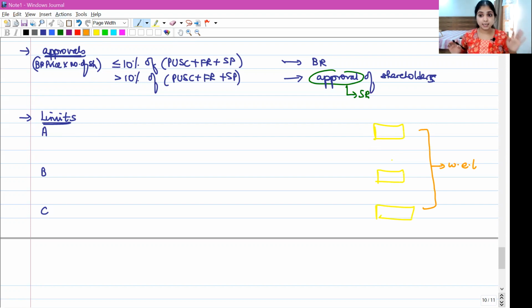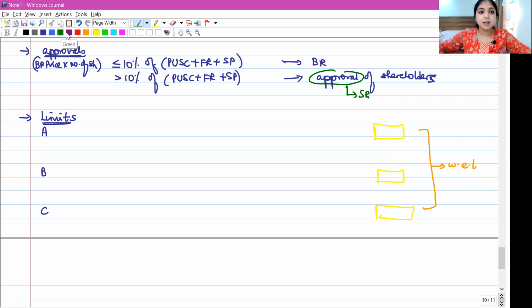All right, I'll repeat again in case you did not follow. There is a limit. At the maximum, how many shares can the company buy back? There are totally 3 limits. On the basis of each of these 3 limits, independently, you will find out how many securities the company can buy back. So 3 limits, so 3 numbers you will have. Out of the 3 numbers, you will pick whichever is the least. That will be the number of securities that the company can buy back at the maximum. What are the 3 limits?